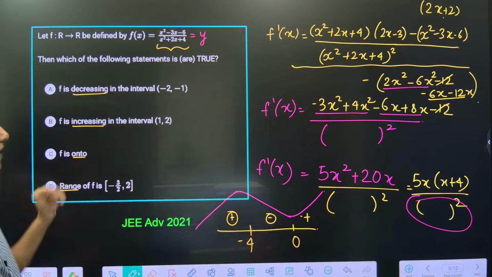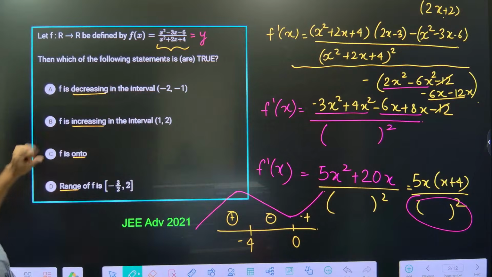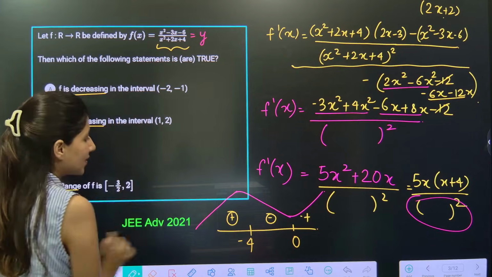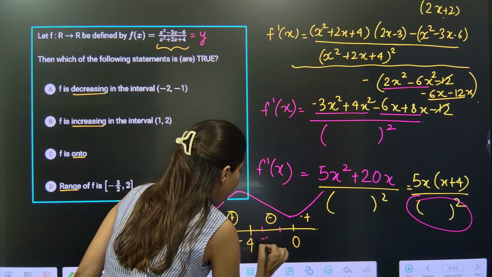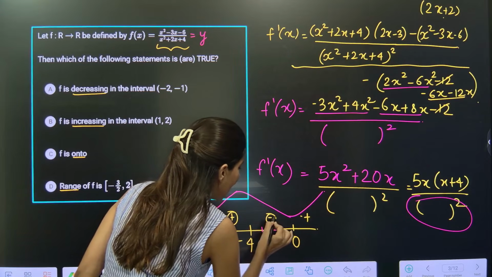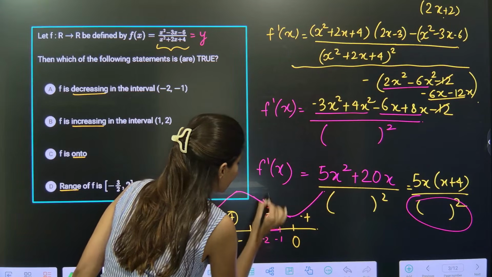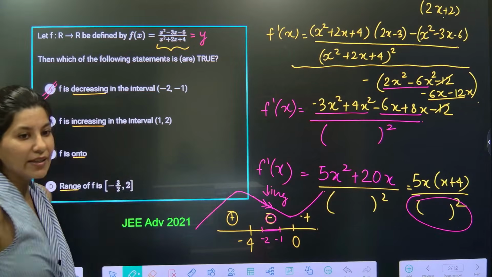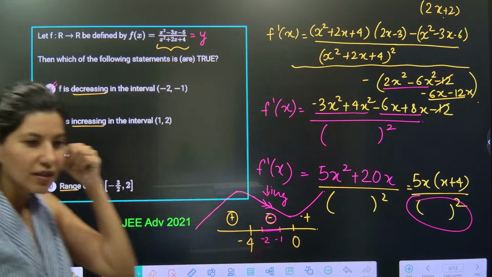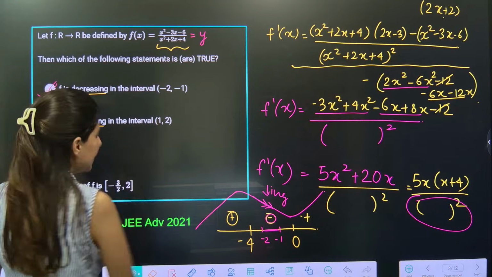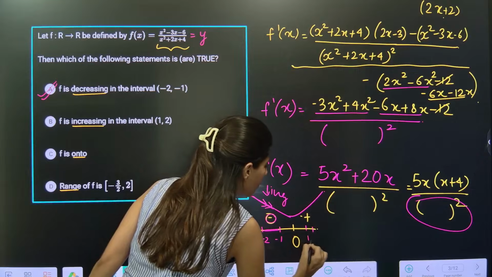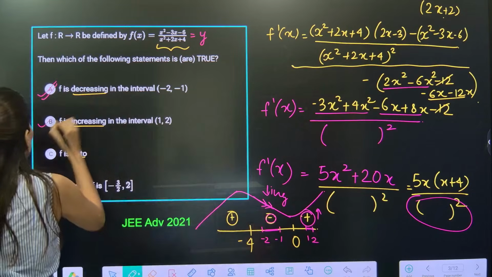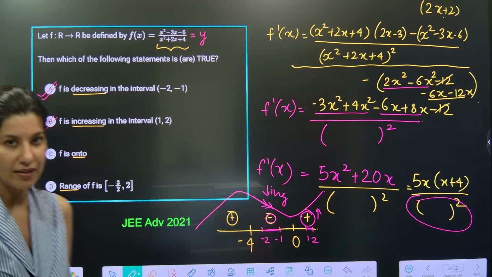Now we can start answering at least the first two options. Function is decreasing in the interval minus 2 to minus 1. Now please note that minus 2 to minus 1 is here. And negative sign indicates that the function is decreasing. That means clearly option A is absolutely correct. Okay. Then f is increasing in the interval 1 to 2. 1 to 2 appears over here, which is having positive sign. Positive means increasing. Option B is also correct.